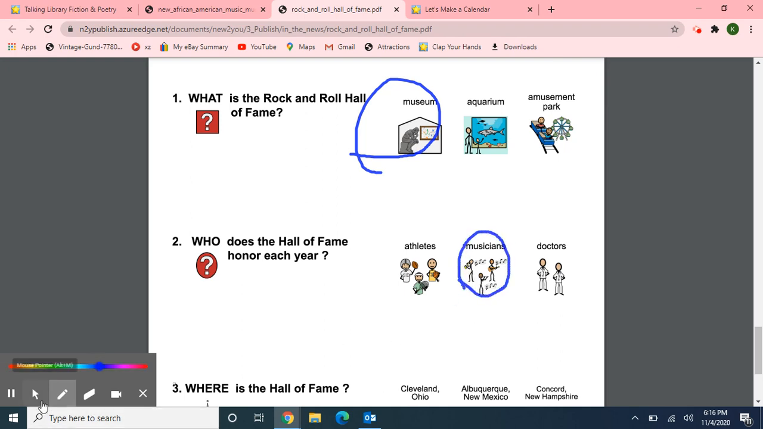And number 3, where is the Hall of Fame? Is it in Cleveland, Ohio, Albuquerque, New Mexico, or Concord, New Hampshire? The Hall of Fame is in Cleveland, Ohio.